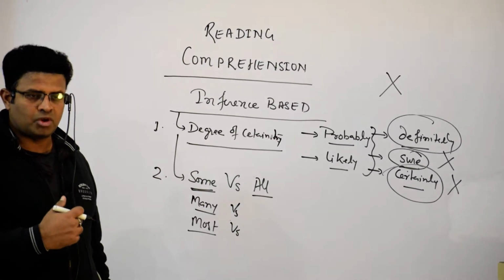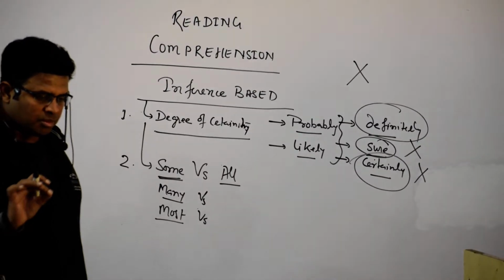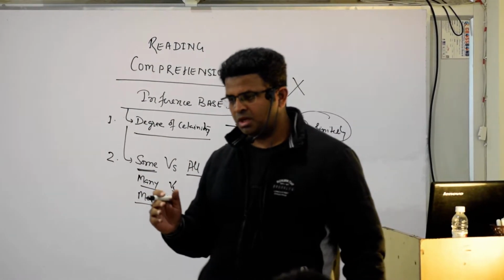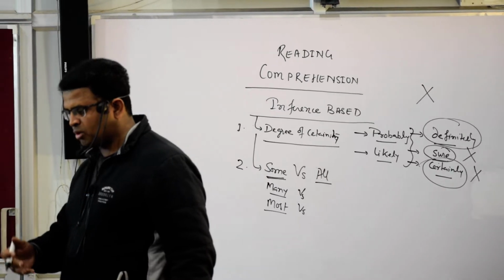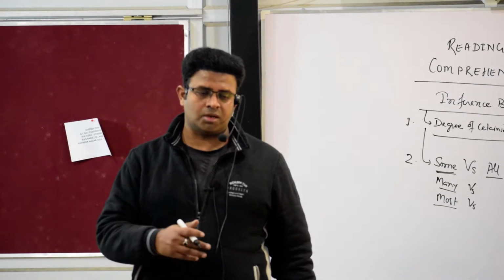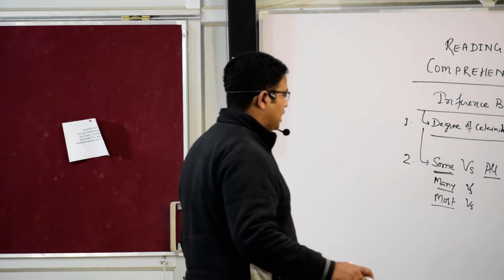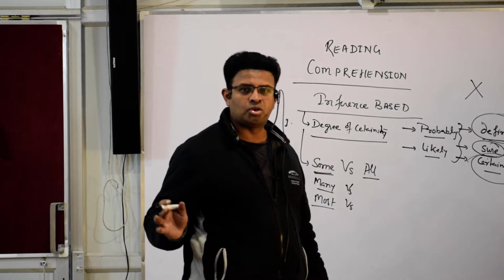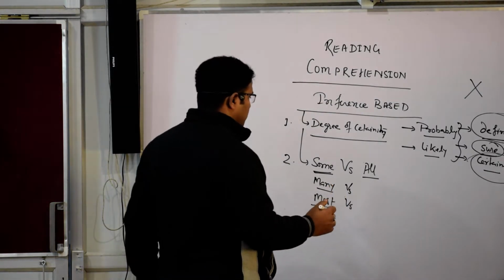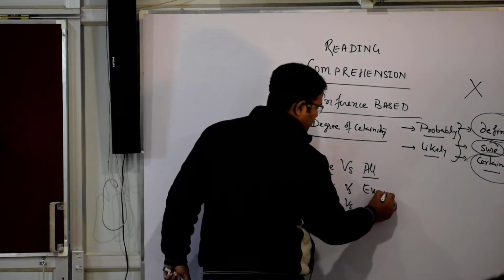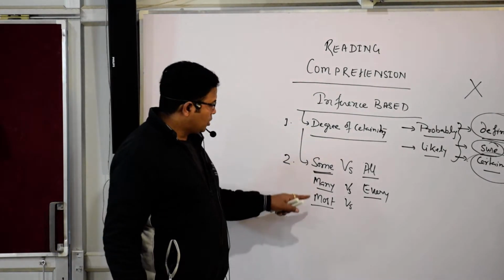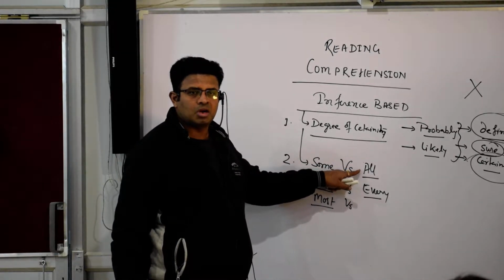So again you can see the degree. If some of the programs of India have achieved the target by 2018, then we cannot say most, and we cannot say all of the programs have been able to achieve, every program has been able to achieve. There it would write all. And what else can it say? Every. So these are again high degree, and these are the low degree.